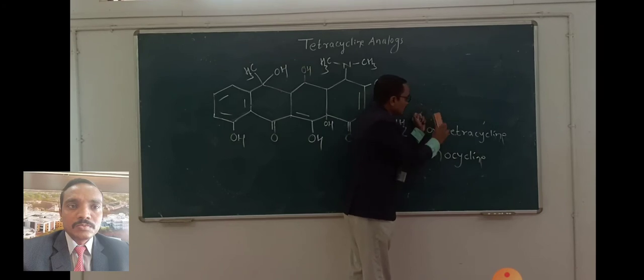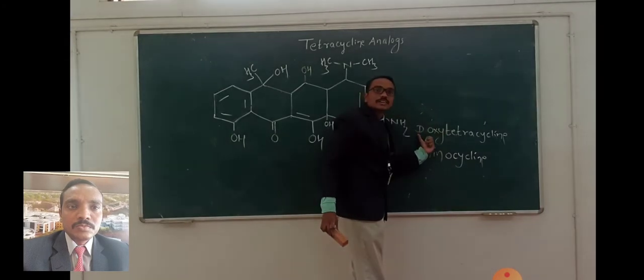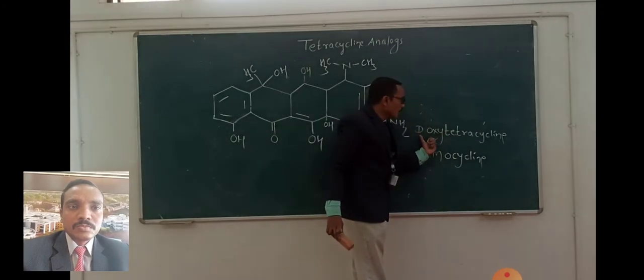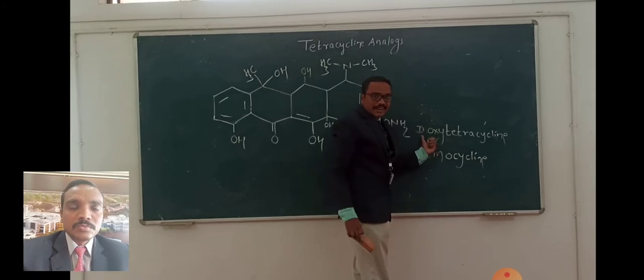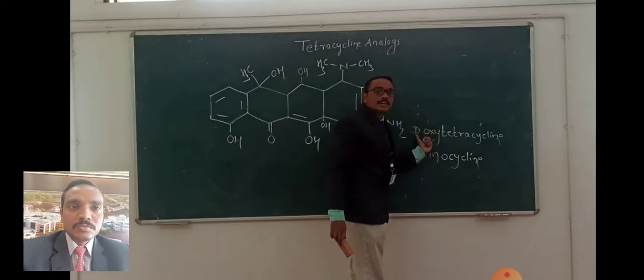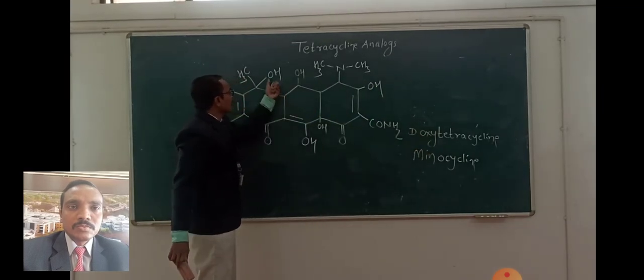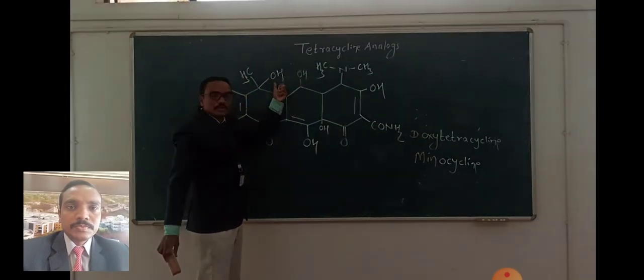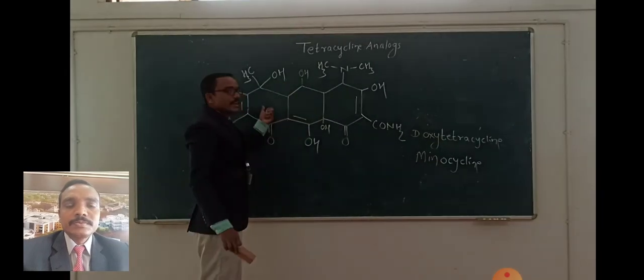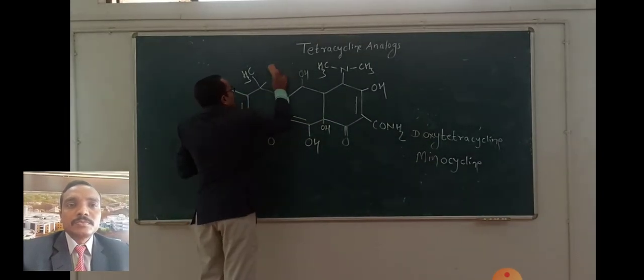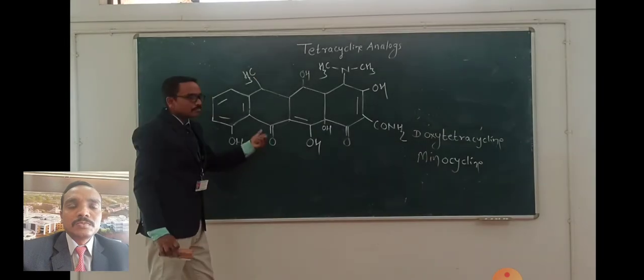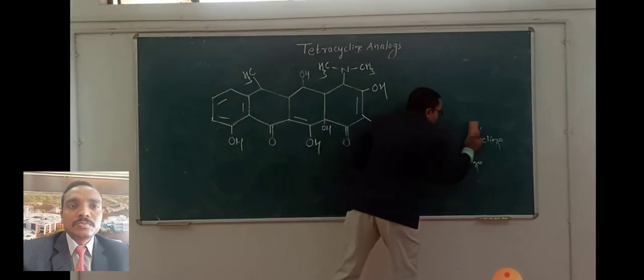You can see here oxytetracycline. Again, next letter is D. So it is deoxytetracycline or doxycycline. Here D, remember, stands for deletion of the oxy group. Now you can see in the case of oxytetracycline there are 2 hydroxy groups on this side. So from oxytetracycline we have to delete the other hydroxy group, and it becomes deoxytetracycline.